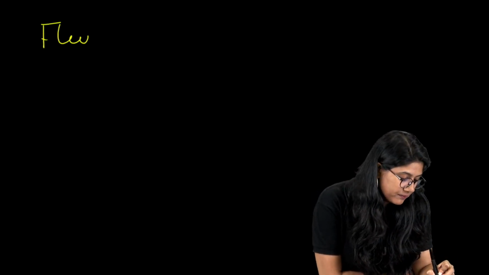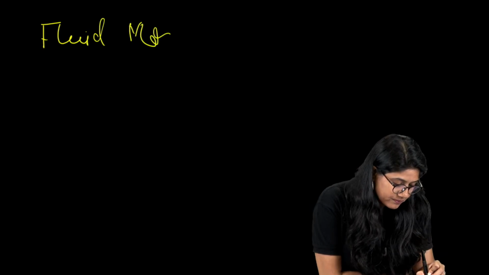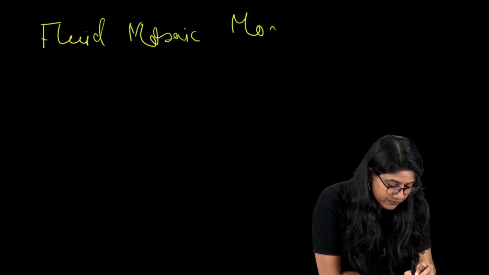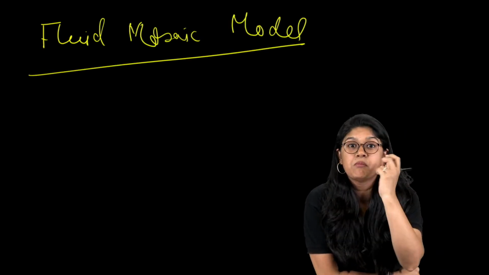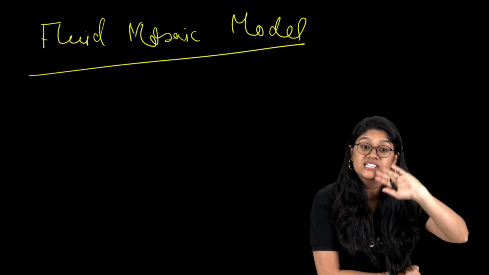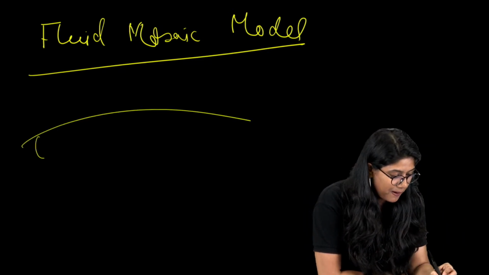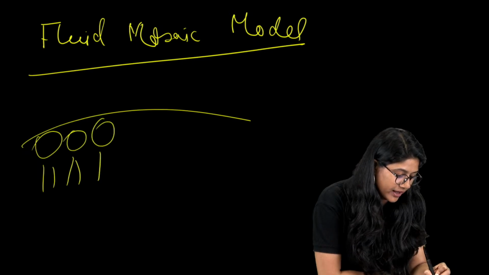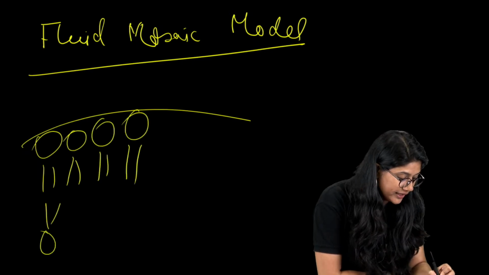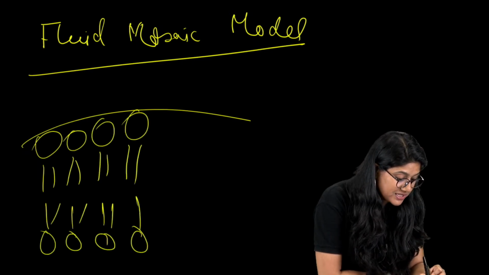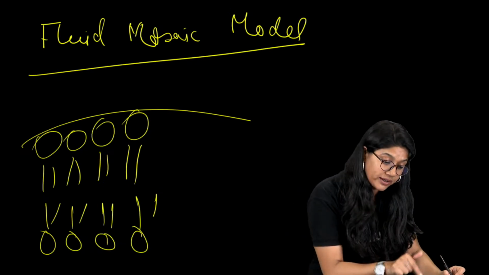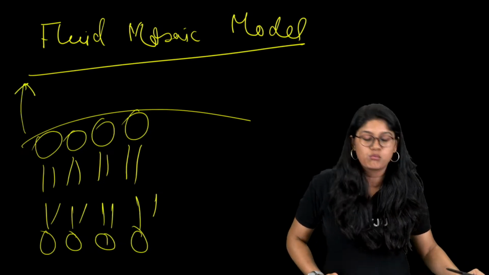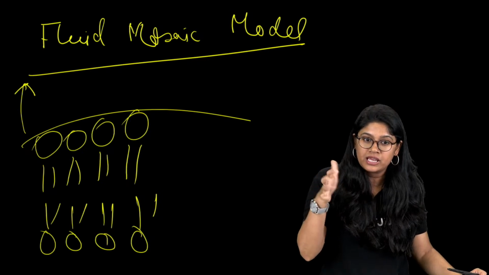Let's just quickly talk about what the phospholipid layer is. I can see there is a lot of confusion over here. Fluid mosaic model. What? This is a model, something that the scientists gave. They said that it is a bilipid layer, right? This is how the model is. I hope this is clear, right? This model is called the fluid mosaic model. Everyone, are we clear? Yes.